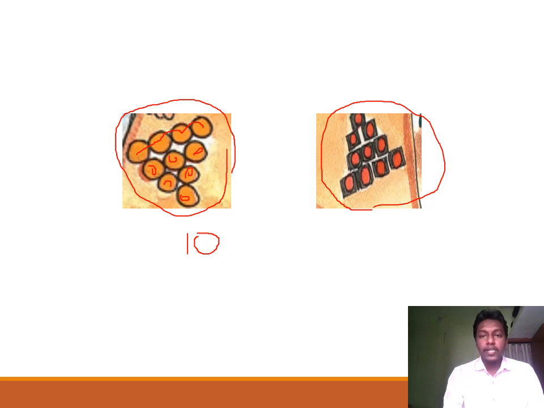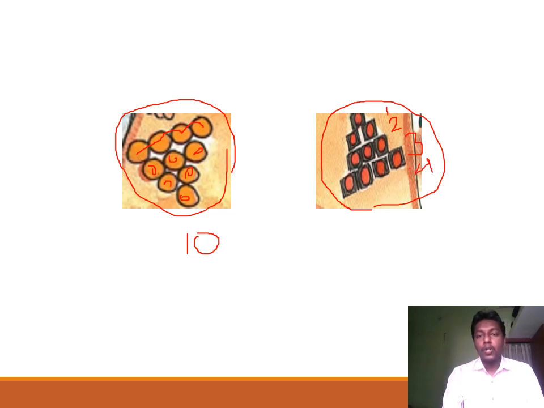But we can count in other ways also. Look, how many bindis are there? Here there is only one bindi. So 1 in this row. Here there are 2 bindis. Here there are 3 bindis. And in the last group there are 4 bindis.